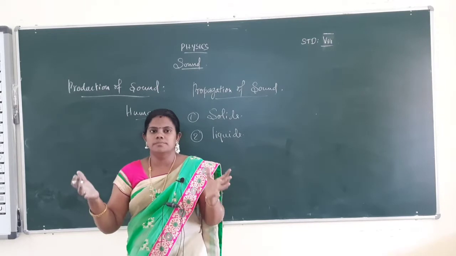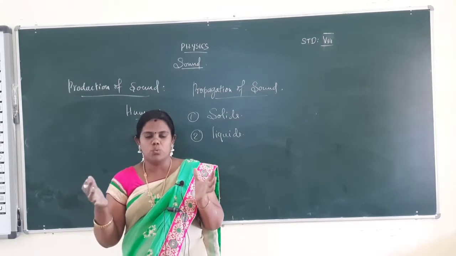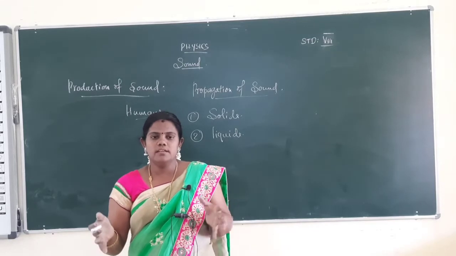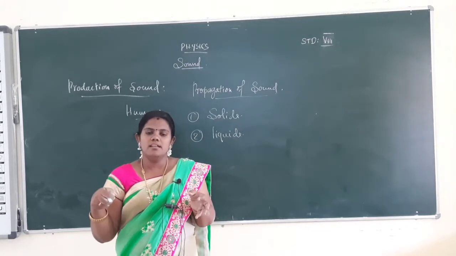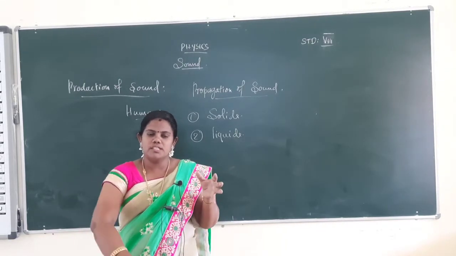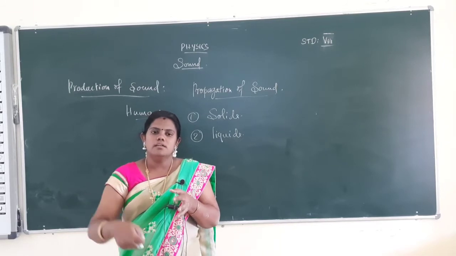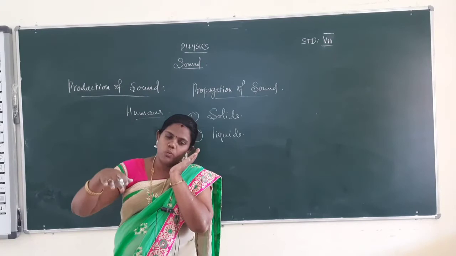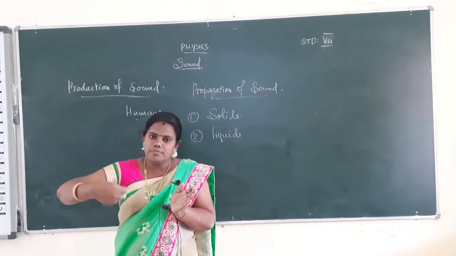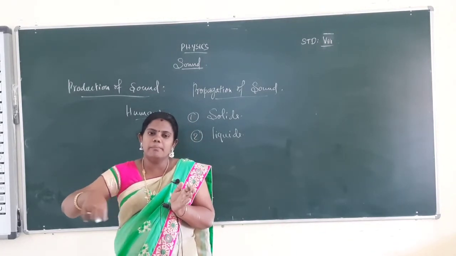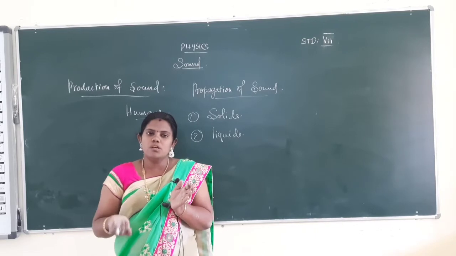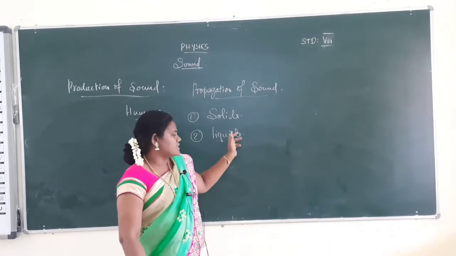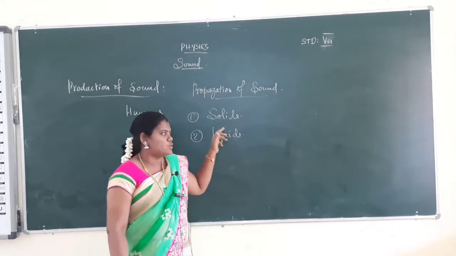Take one container filled with water. The container is kept on the table. Then take one bell. The bell is immersed at the bottom of the water, and you keep your ear on the top side of the water level. Make the bell ring. The bell sound will be heard at the top side of the water level. That shows sound travels through liquids.